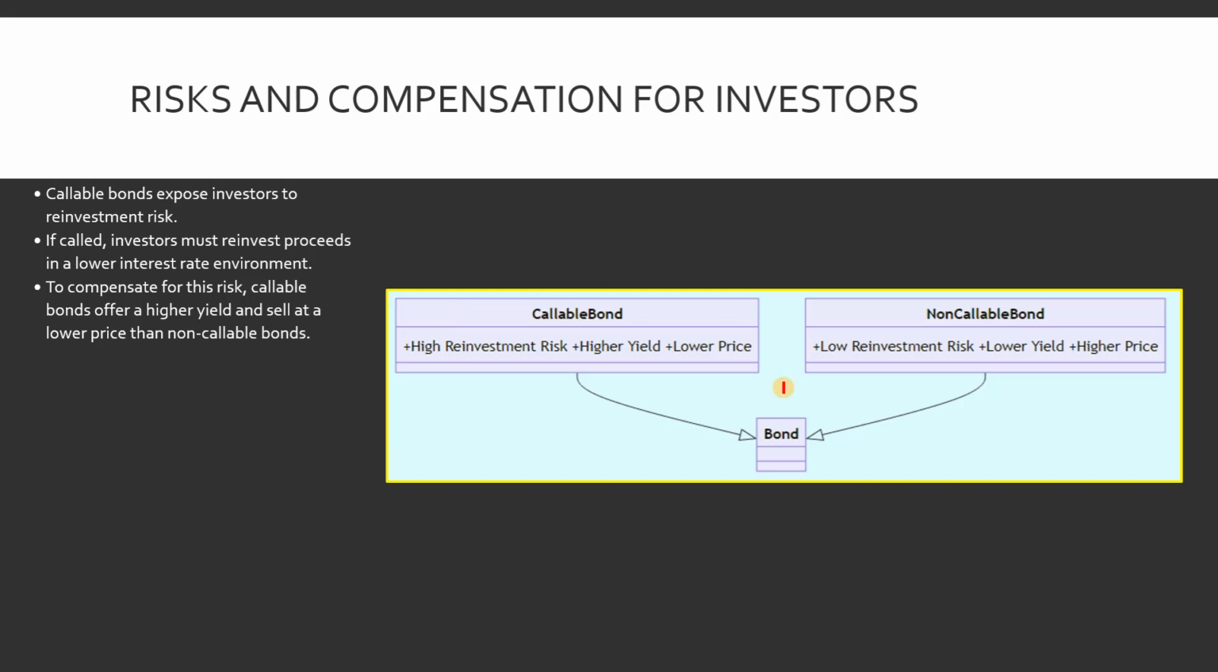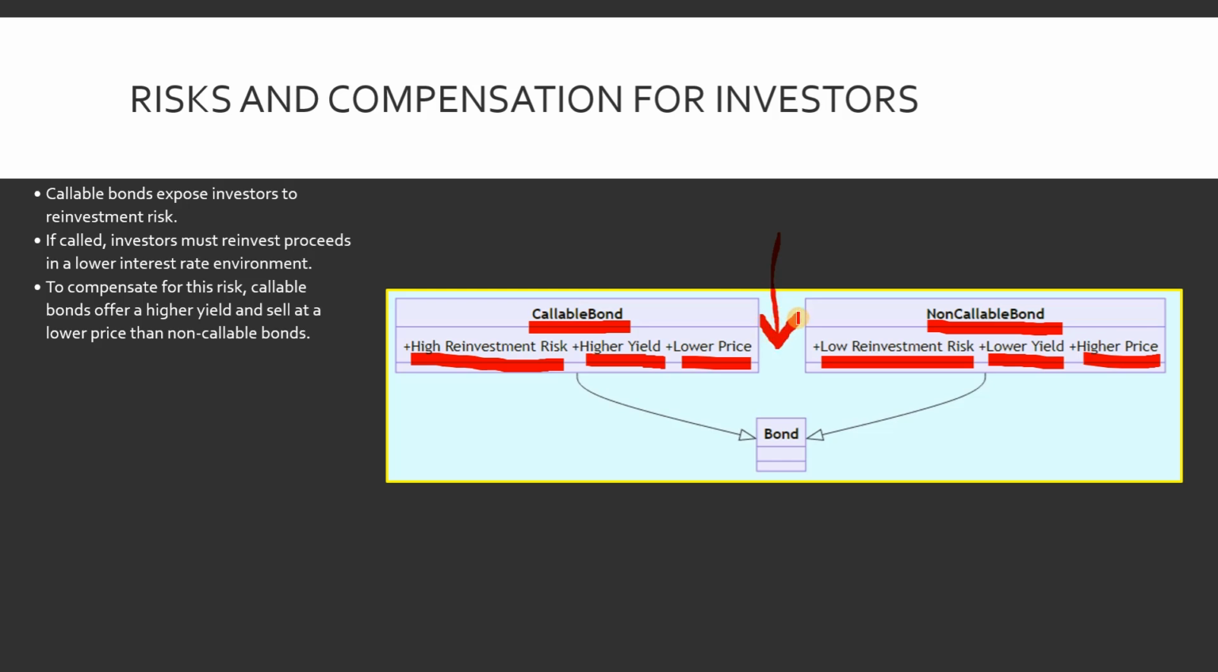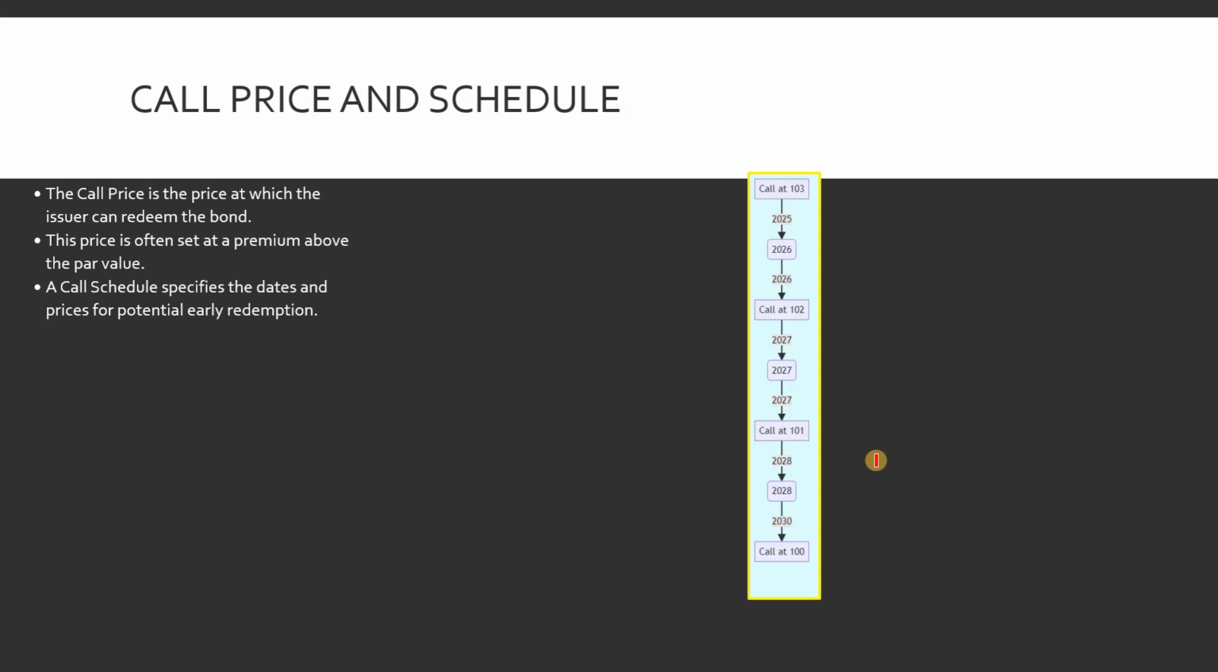So let's look at this in the diagram as well. Callable bonds have a high reinvestment risk, higher yield, and lower price, correct? That would be the compensation. And if it is a non-callable bond, there is lower reinvestment risk because there is no call option, but the yield would be low and the price would be high for that bond. So you need to understand the relationship very clearly here, correct? Because trading in a bond mainly depends on all these factors you need to consider.